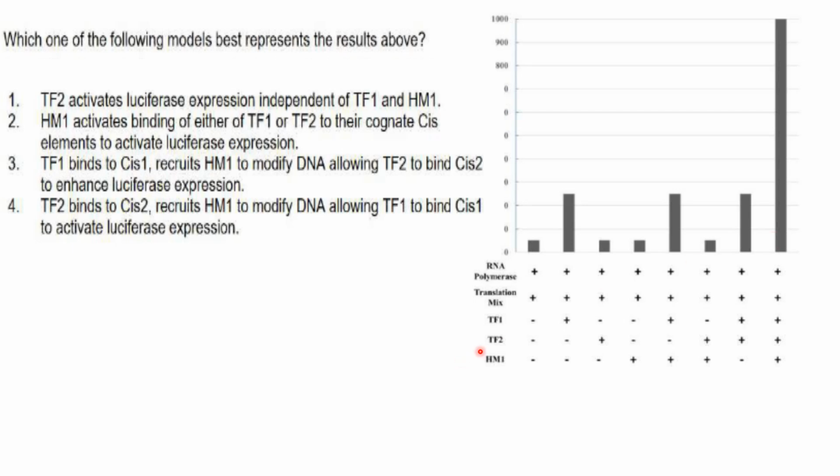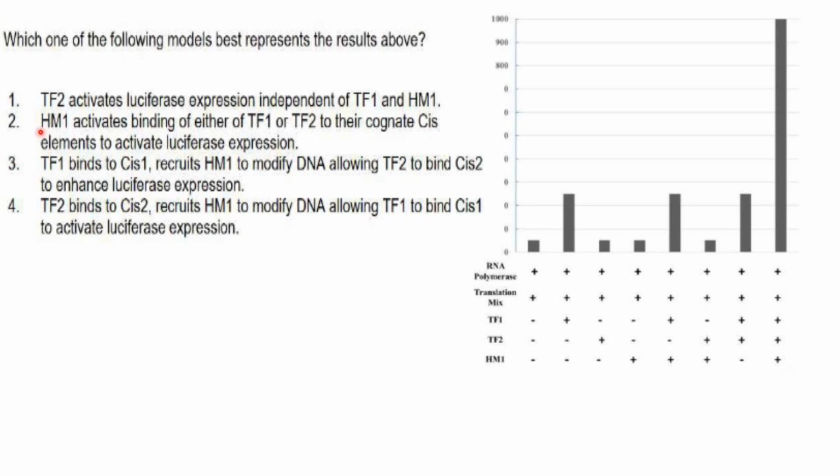Then if you don't add TF2 but TF1 is present, luciferase activity increases. But if TF1 is absent and TF2 is present, luciferase activity is less. So this shows that TF1 is independent of TF2. Both are absent, luciferase activity is less. TF1 is present but TF2 is absent, again luciferase activity is more. Then HM1 also in the same way.